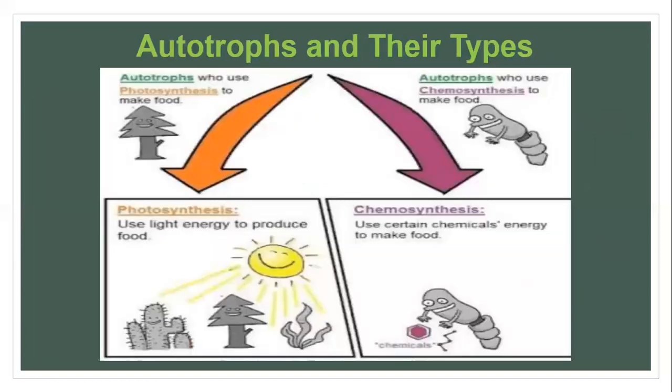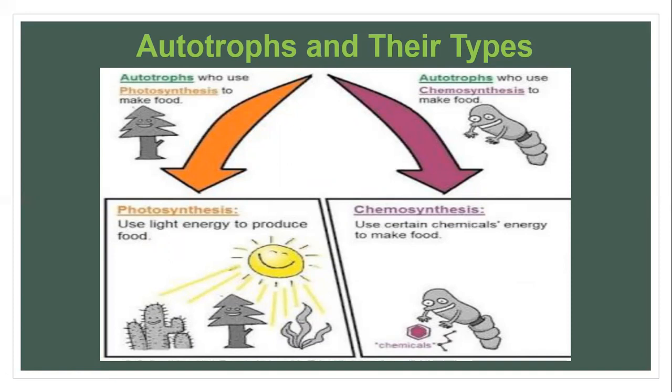Next comes another slide related to autotrophs and their types. I took it just for a better understanding. Here you see, autotrophs who use photosynthesis to make food, and on the other side, those autotrophs who use chemosynthesis to make food. But in your syllabus, the word chemosynthesis is not utilized. Basically, we say they use certain chemical energy to make food, and the others use light energy to produce food. This is the basic difference.